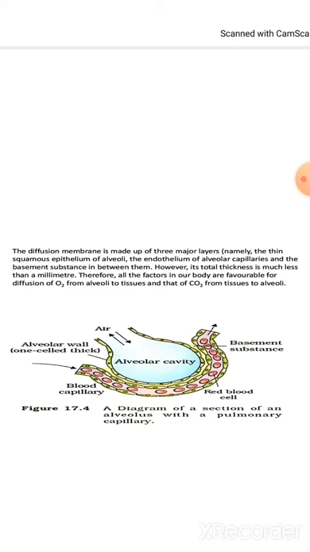However, its total thickness is much less than 1 millimeter. Therefore all the factors in the body are favorable for diffusion of oxygen from alveoli to tissue, and that of carbon dioxide from tissue to the alveoli, because the thickness is less. That's why the diffusion is favorable.